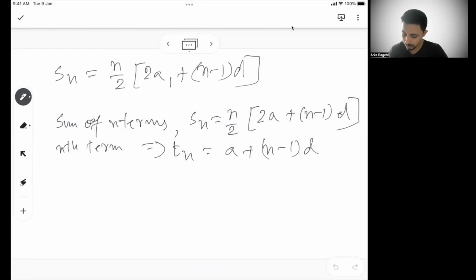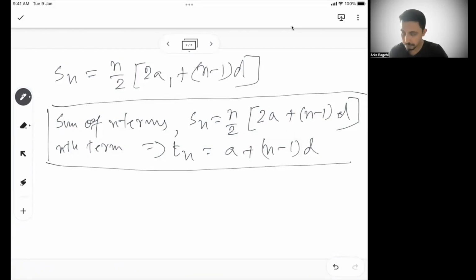So these are the two main formulas of your arithmetic progression, right? Where we know a is the first term and d is the common difference. These are the two things you just need to remember. Now you also see there are certain derivations or certain other formulas which are derived from this.